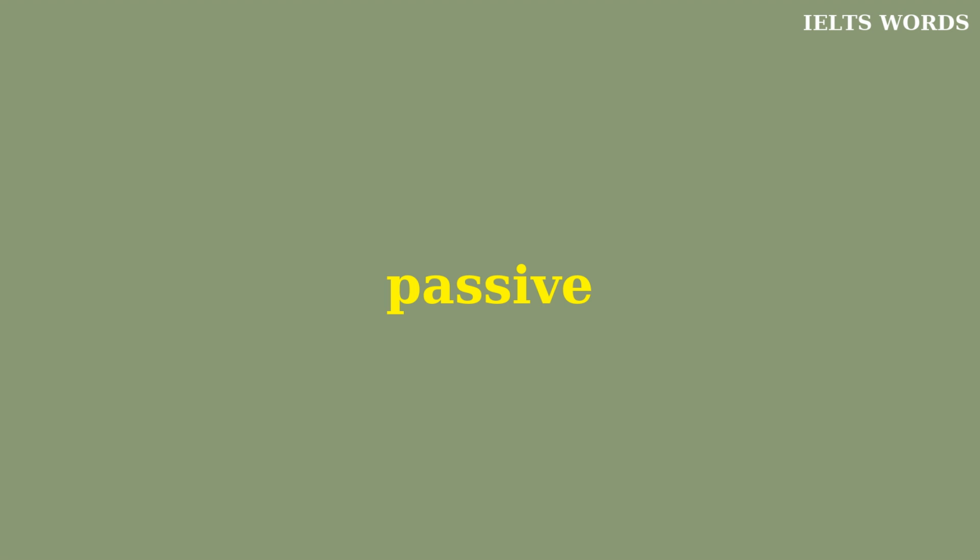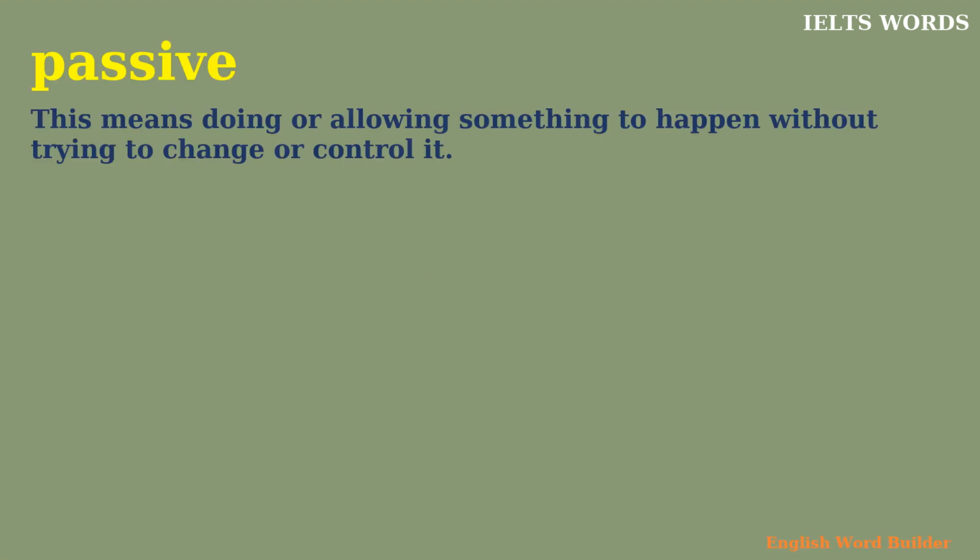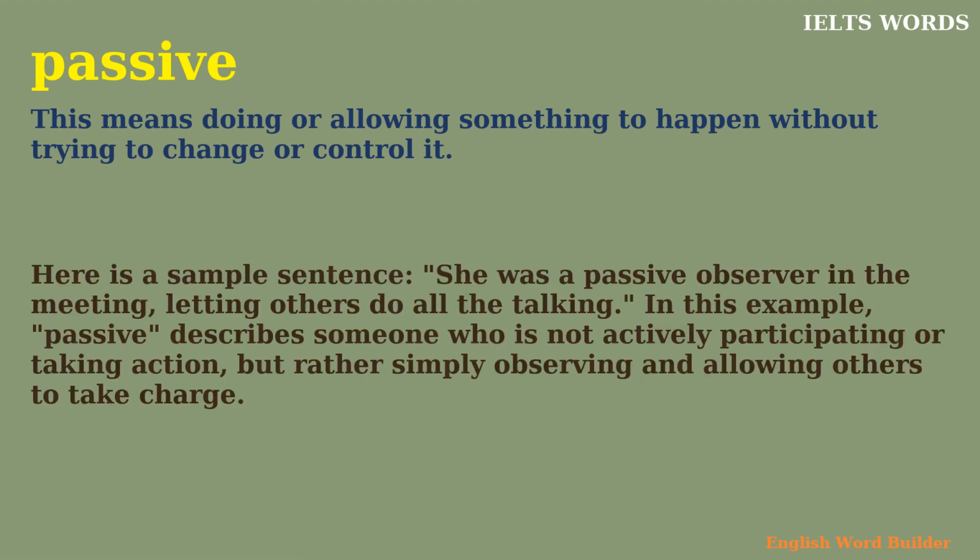Passive. This means doing or allowing something to happen without trying to change or control it. Here is a sample sentence. She was a passive observer in the meeting, letting others do all the talking. In this example, passive describes someone who is not actively participating or taking action, but rather simply observing and allowing others to take charge.